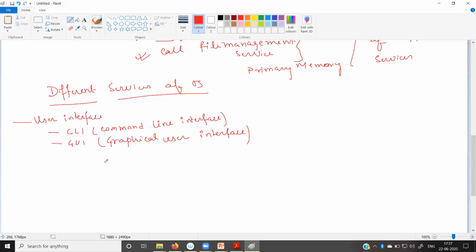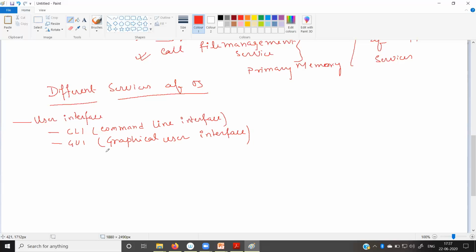Now, this graphical user interface is composed of different types of images. Just by clicking, dragging and dropping, we can perform different types of operations. We don't need to type the command. Instead of typing the command, we can click on any image and perform our operation. So this is called the graphical user interface.